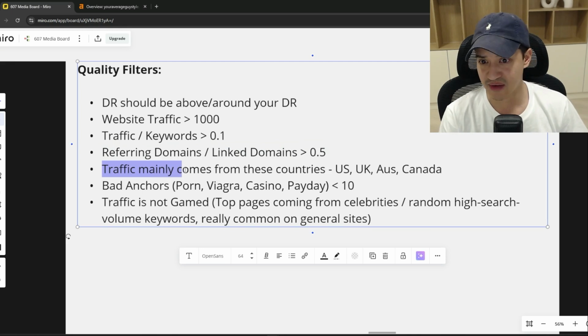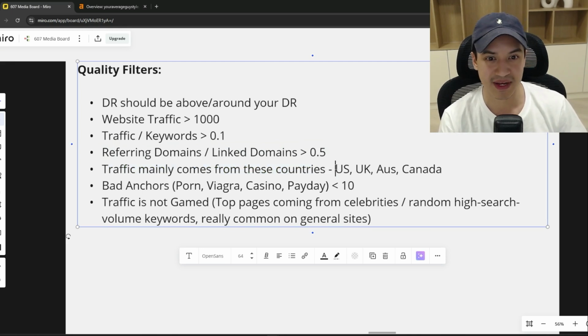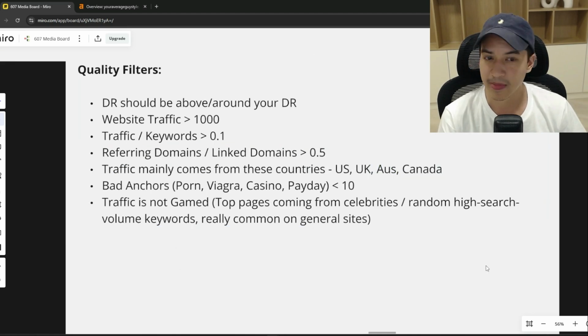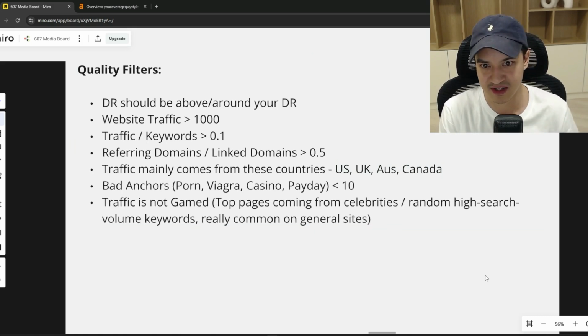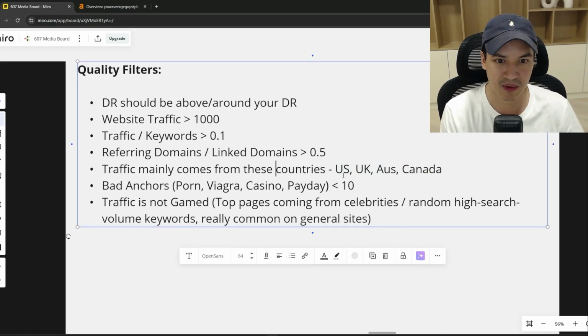Next, traffic mainly comes from these countries. So the big English-speaking countries, the US, UK, Australia, Canada. We personally only work with English brands. That's why this is a filter for us. Obviously, if you're working in the French market or the Spanish market, you would probably have different countries, right?